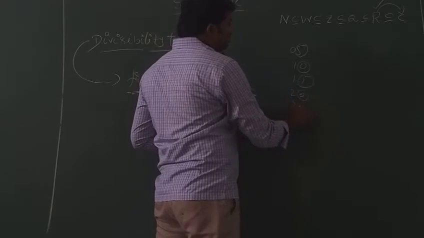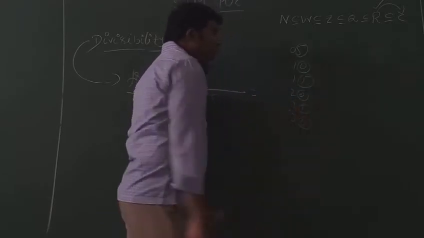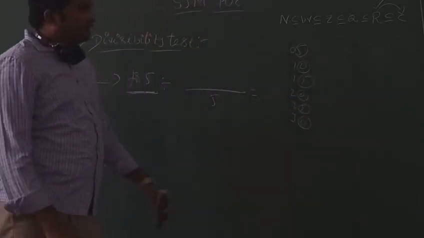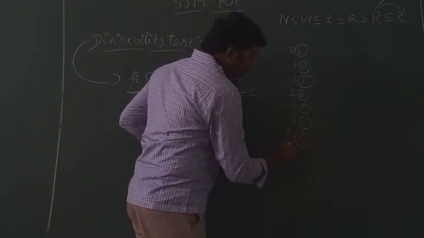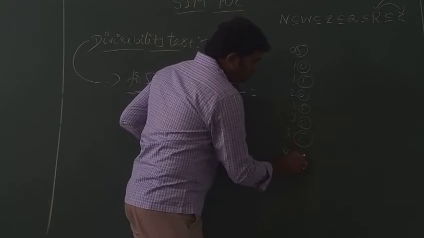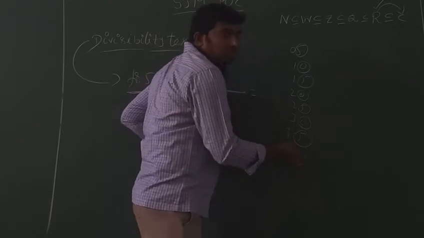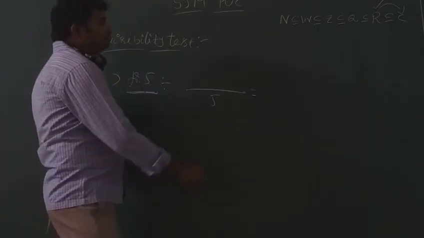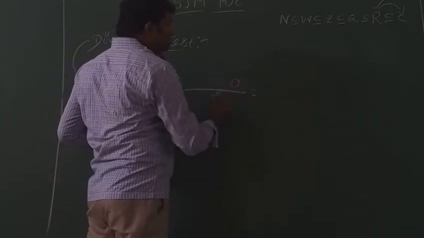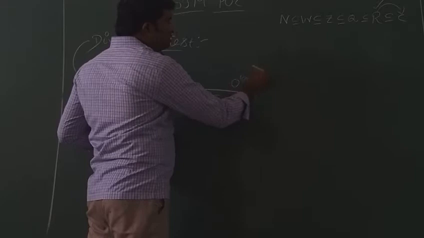The unit digits are either 5 or 0. Next 5, next 0, next 5, next 0, like that. So the unit digit must be 0 or 5.